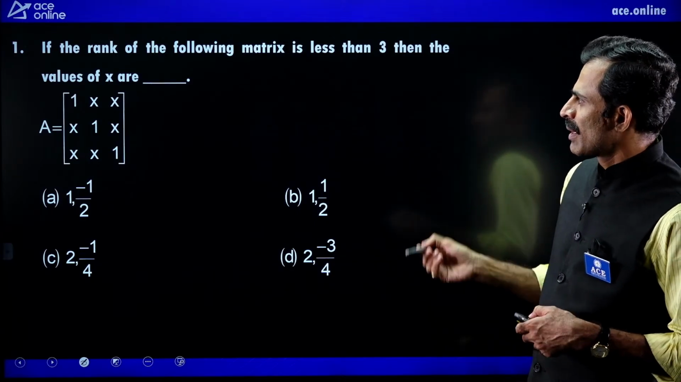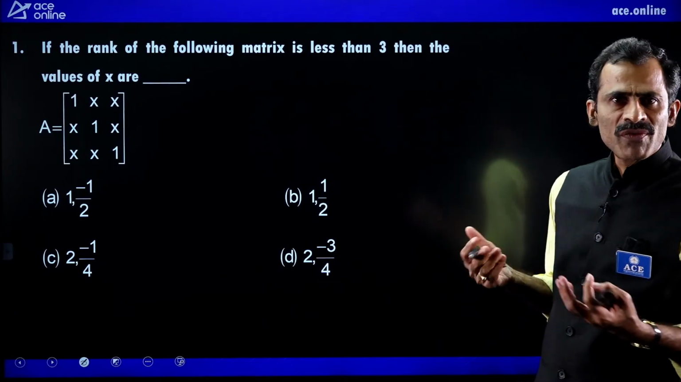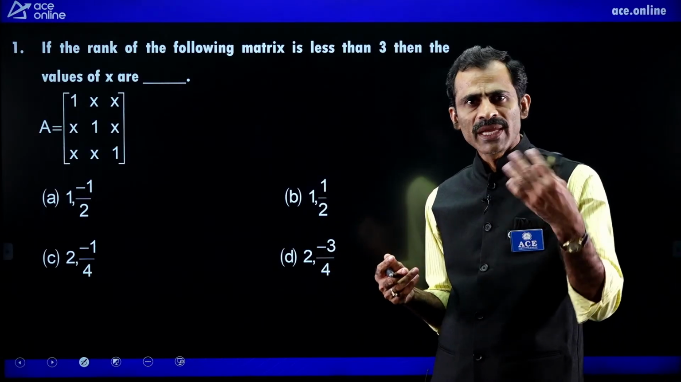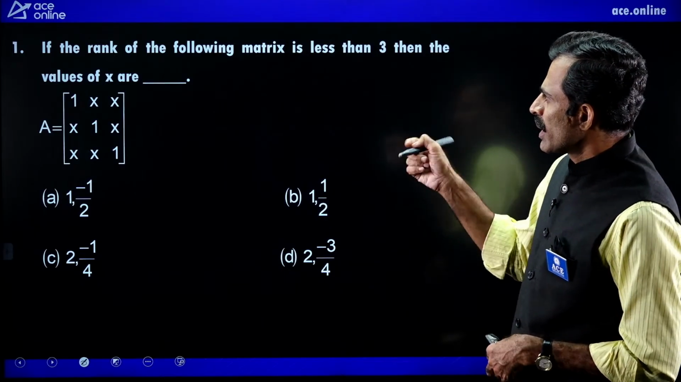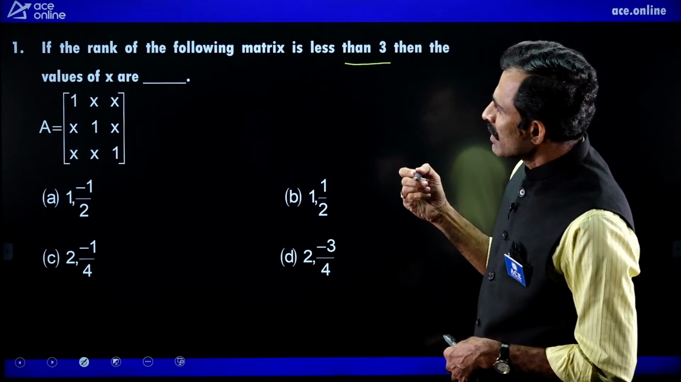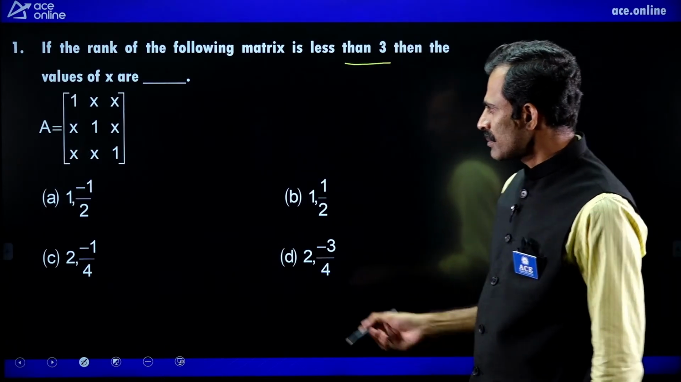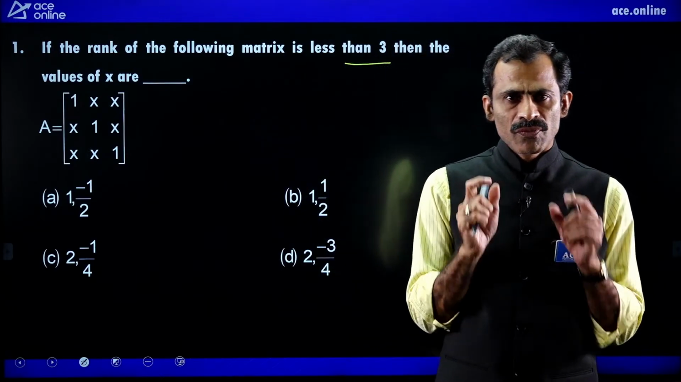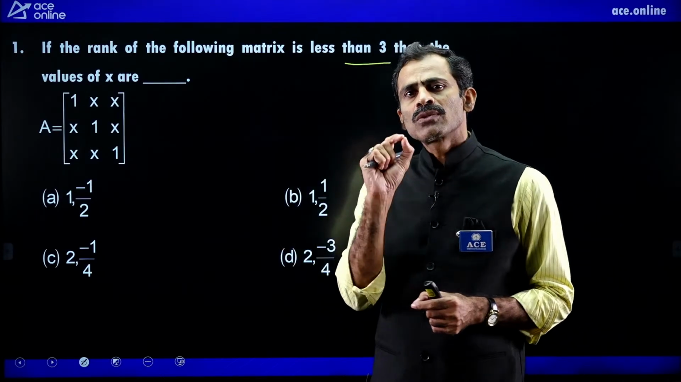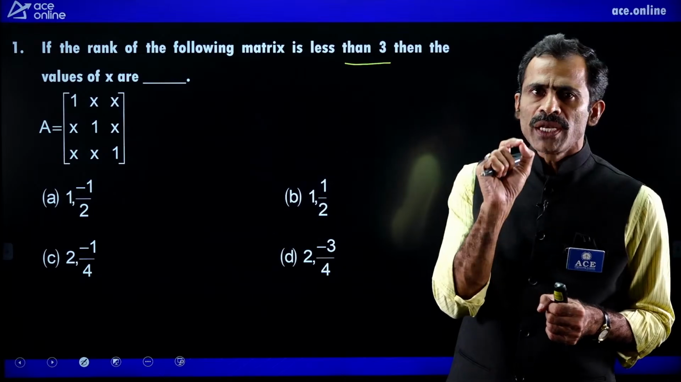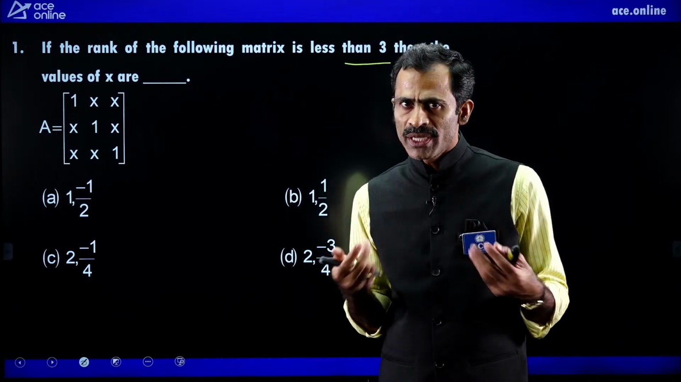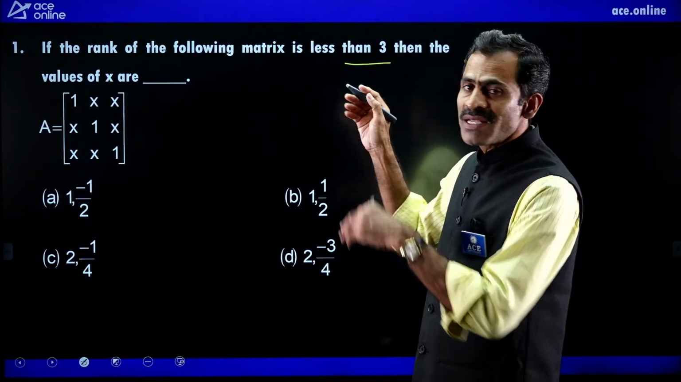This is the first question from the linear algebra topic. This is not a question from any previous year's GATE or ESE paper. Just look at this. The rank of the following matrix is less than 3. Then the values of x are. We are given a 3 by 3 matrix along with an unknown element x. We are asked to find that unknown element x. To find one unknown element, we require a minimum of one condition or one equation. The condition is already given: rank is less than 3.